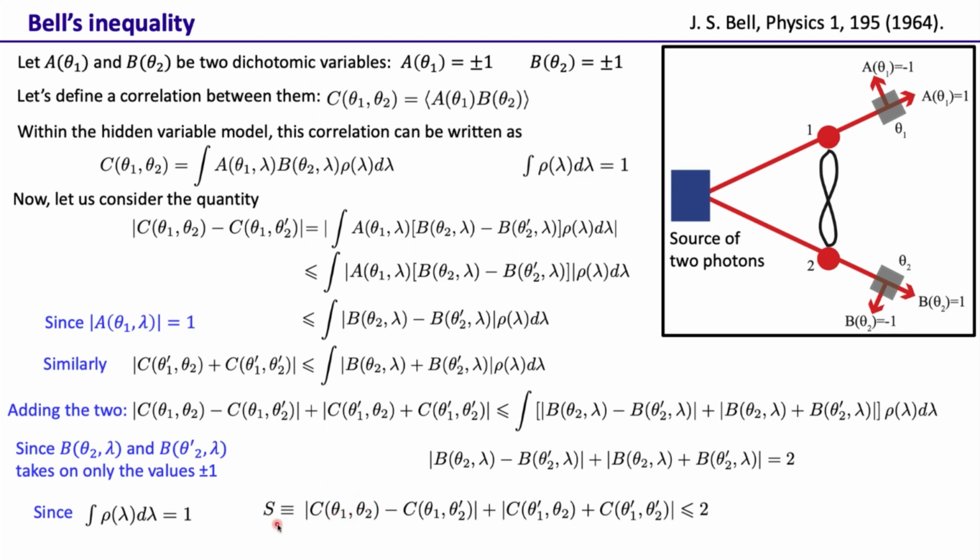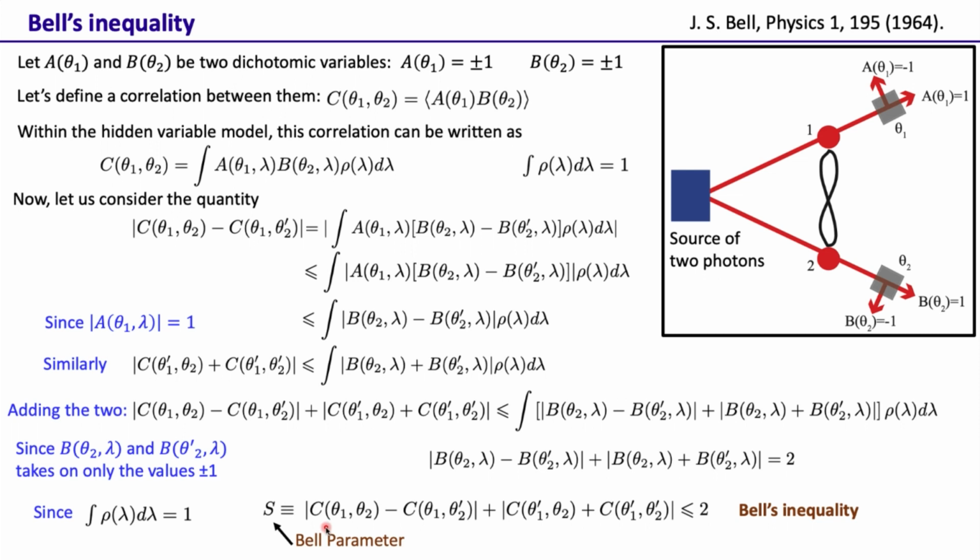This quantity is represented as S, called the Bell parameter, and this inequality is called Bell's inequality. So Bell, through this derivation, basically shows that the Bell parameter for hidden variable theories has to be less than or equal to 2. It cannot be greater than 2.